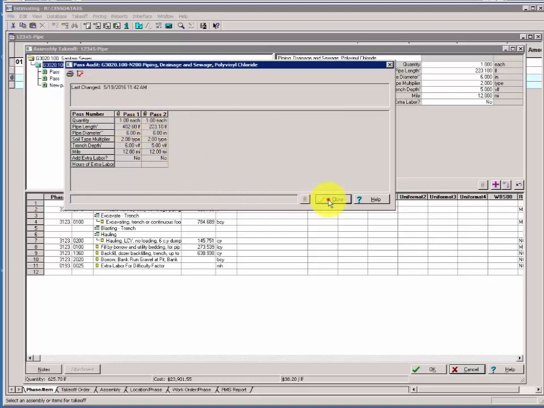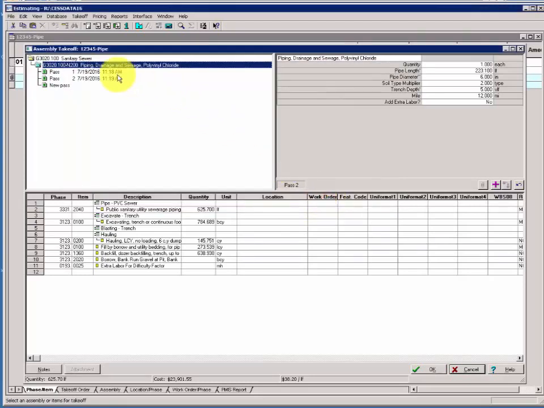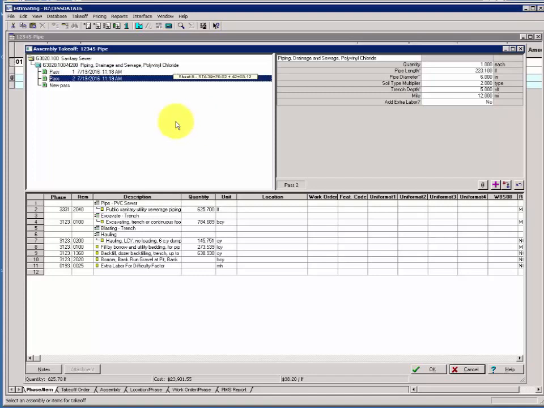Close the Pass Audit box. Now this provides great documentation when you're asked, where did you get your quantity? How did you know it was 402 feet? You've got a note here documenting where those quantities came from. Keep the assembly open, pause the recording, and perform Activity 2 in the Advanced CESS Workshop Manual.